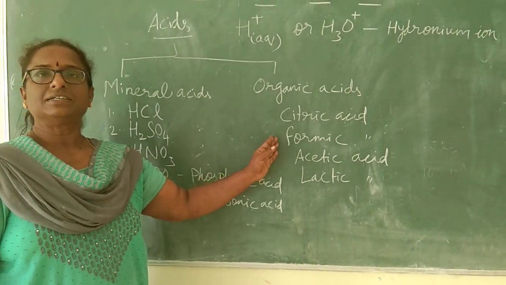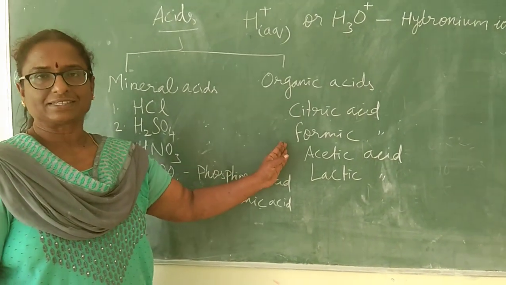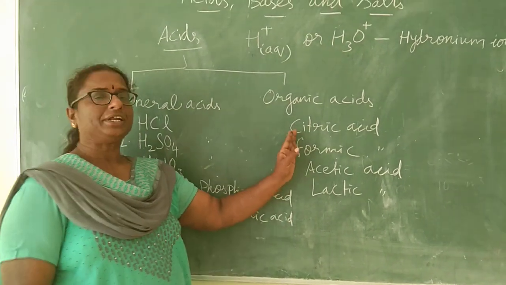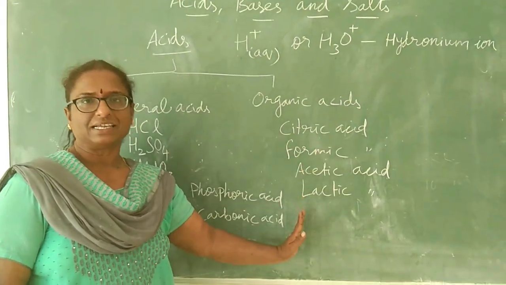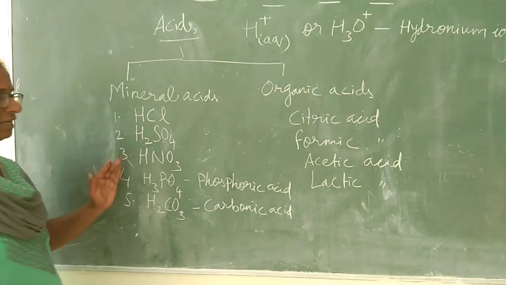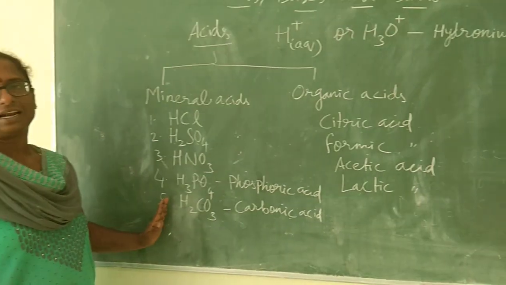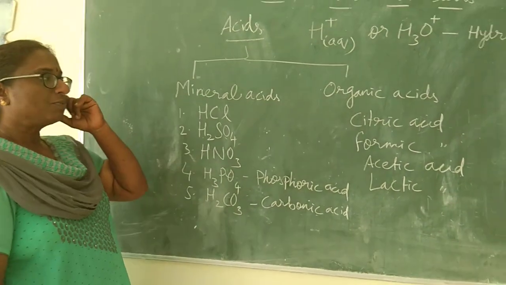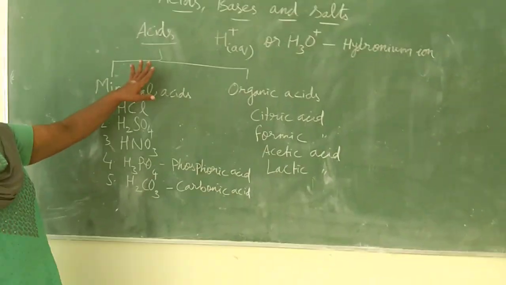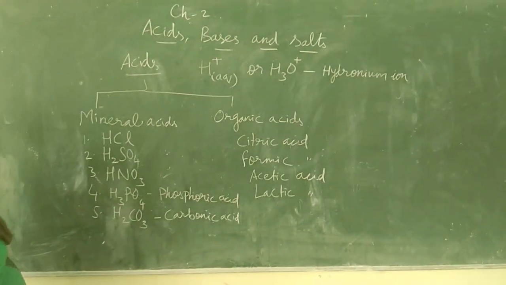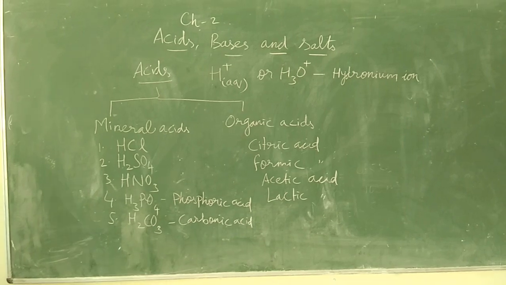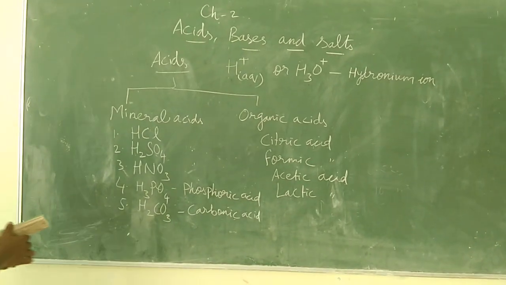You will learn these in chapter 4, carbon and its compounds, in more detail. No need to worry about the formulas of these acids. Learn the formulas of the mineral acids, that is enough. So according to the occurrence, acids are classified into two: mineral acids and organic acids.